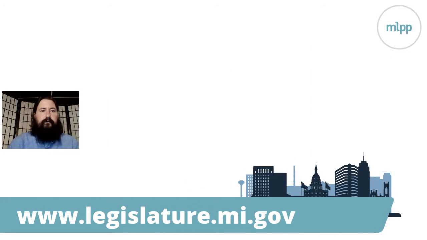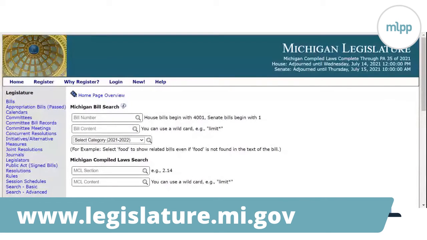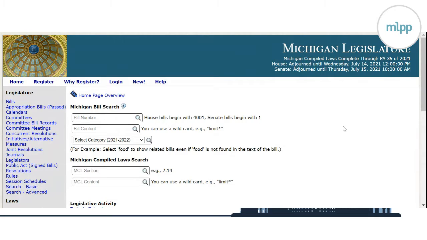legislature.mi.gov. And we'll go ahead and get to it. I'm going to share my screen and just walk you through the website and what different information is available there. Okay, just double checking to make sure my screen is being shared here.